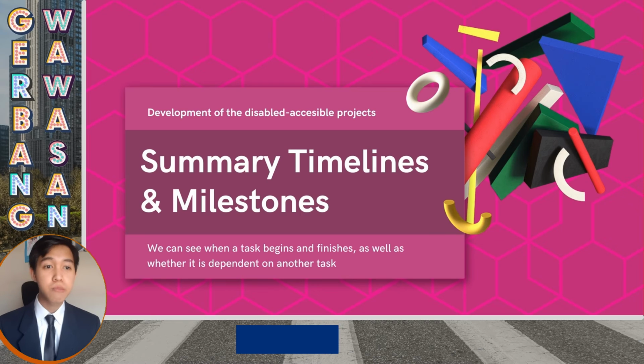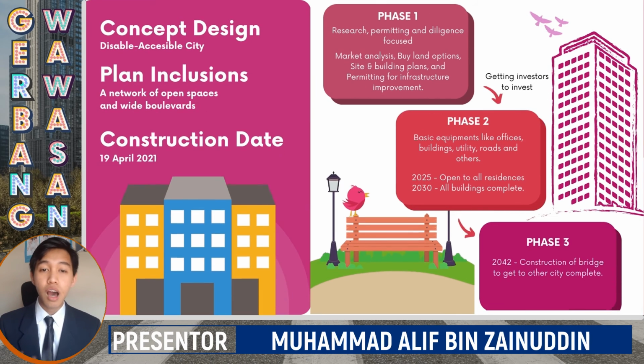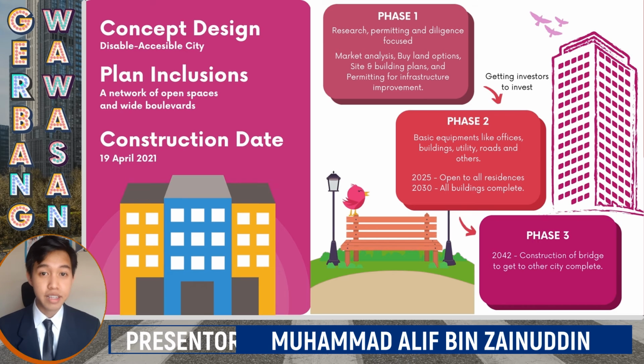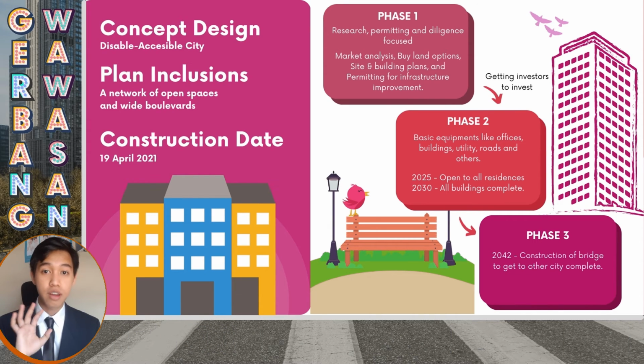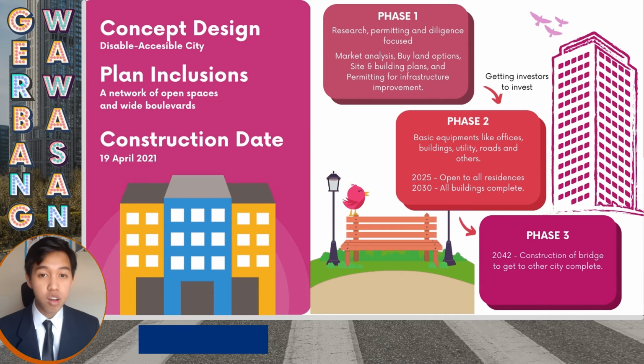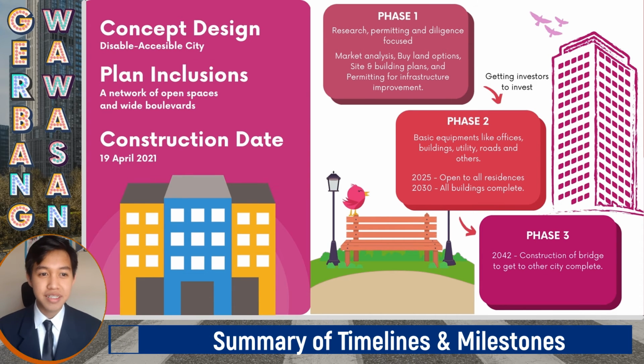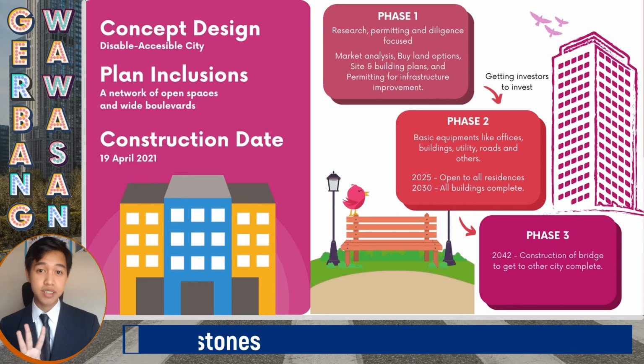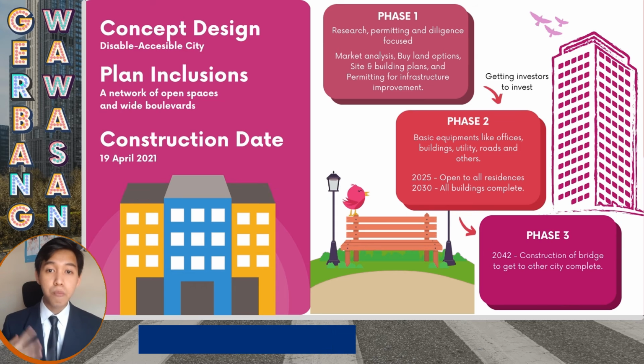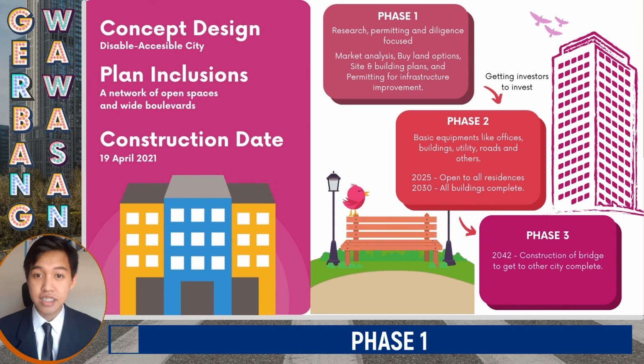So for our project timeline, in this city, we are planning to develop a concept with a network of open spaces and wide boulevards for a healthy environment for the citizens. So with a cost of almost 150 billion ringgit, we started our project on 19 April 2021 with 3 simple phases. In the first phase, we focus a lot on research, permitting and due diligence. These are some of the steps that we must follow in order to complete a full planning design,